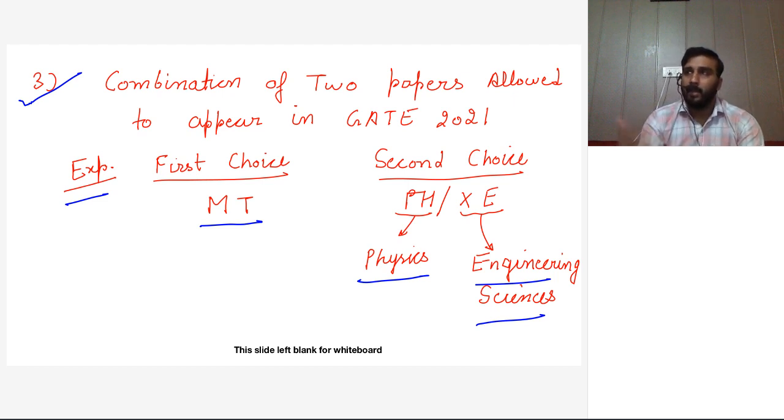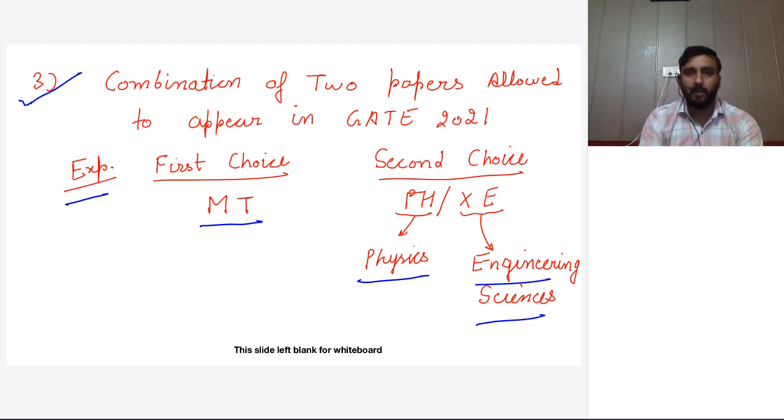They will conduct the exam over more days, so that a student can appear in two papers. For example, if a student has taken metallurgy MT as the first choice, then for the second choice in the combination, that student can choose either physics or engineering sciences.